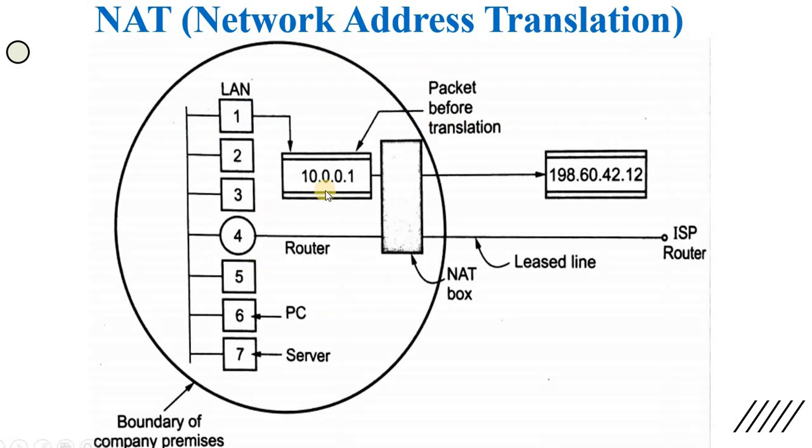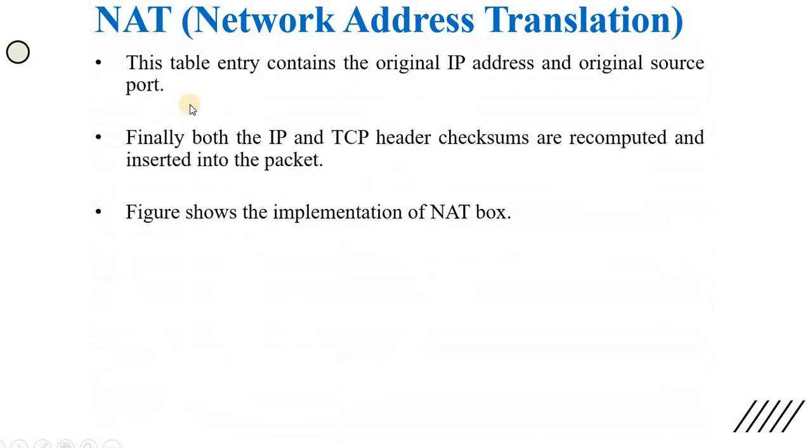Why do we need to maintain this? Because when the request goes through the internet and the response comes back, the NAT box is used to convert that public IP into the private IP, and after converting it, the response reaches the particular destination.